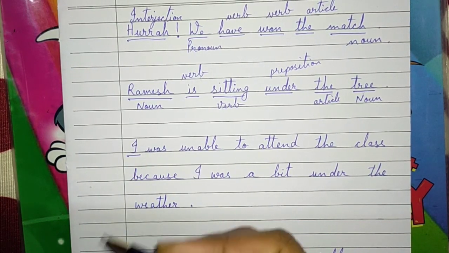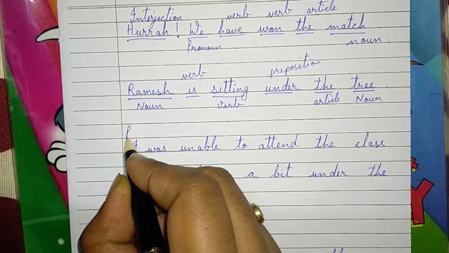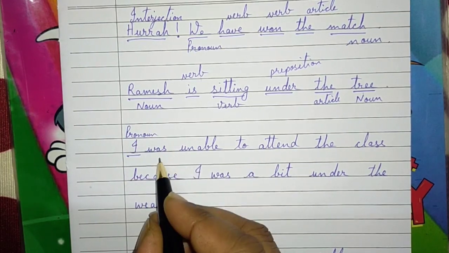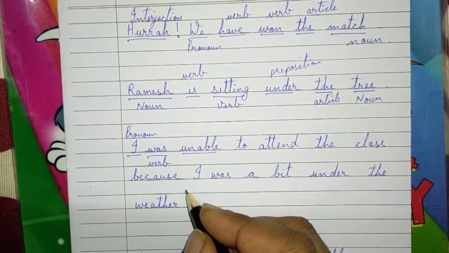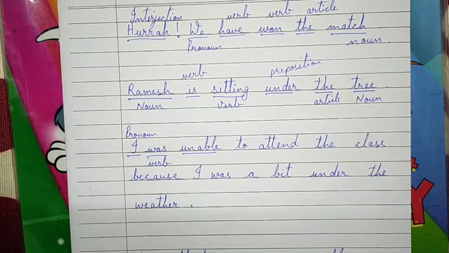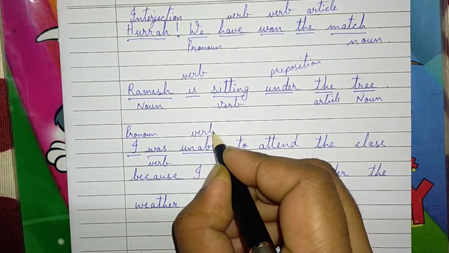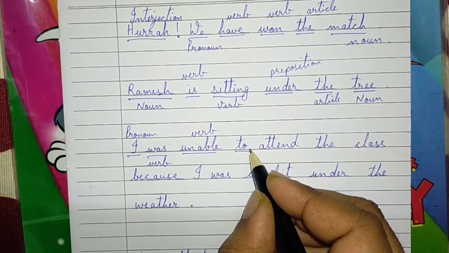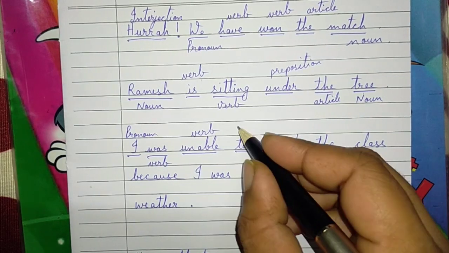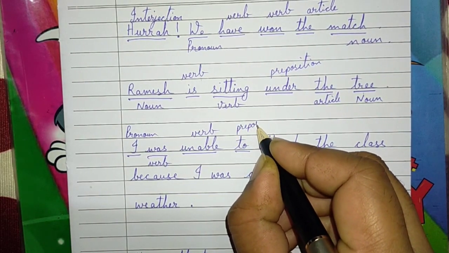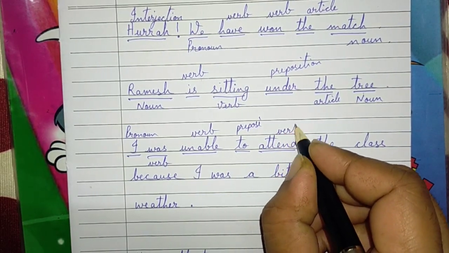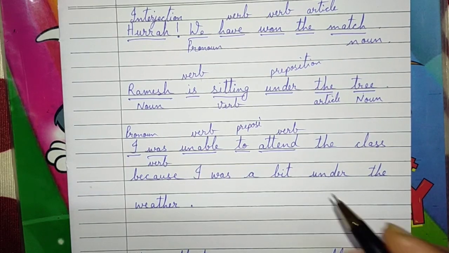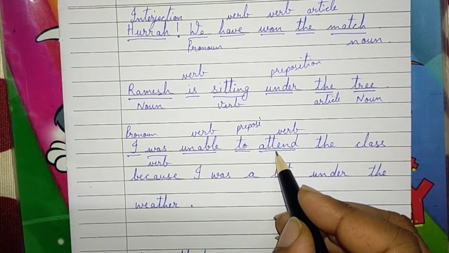So what is I? It is used in place of my name. So it is a pronoun. Good. Was, verb. Unable. Try, I am unable. It means you are saying that you are unable to do something. So unable is also a verb. Now to. You see, to, of, for, these all are prepositions. Is it clear? And what is attend? Without any doubt, it is a verb, because we are attending the class. It means some work is being done. Attending. So attend is a verb.